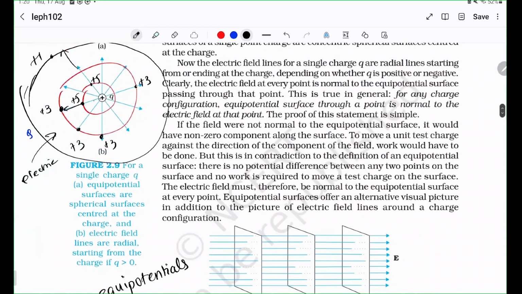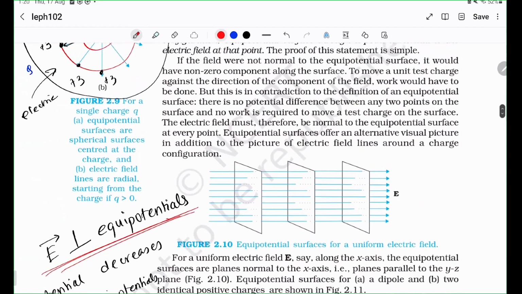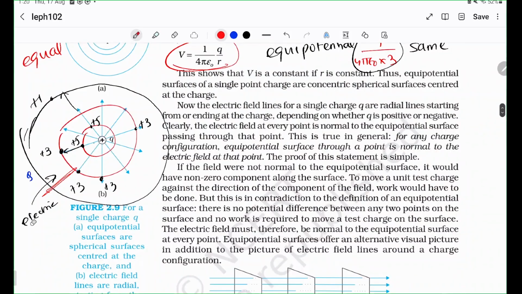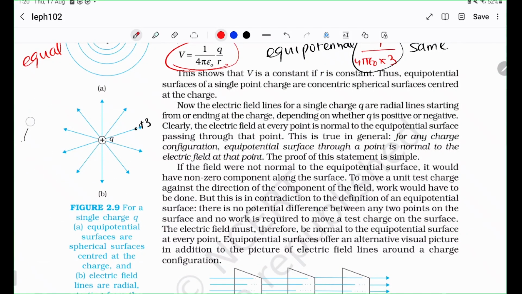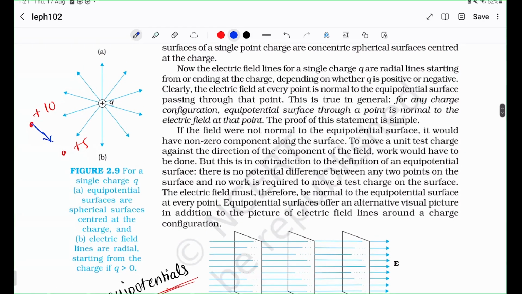But what about this statement? Electric fields are perpendicular to equipotentials. Well, what does it mean to have equipotentials? I think we have very briefly discussed what it means to have a difference in potential, right? If you have a potential of +10 and this potential is +5, then a positive charge would prefer to go from 10 to 5 because it wants to remove the potential energy and convert it to kinetic energy. So any positive charge would prefer to go from a higher potential to a lower potential.